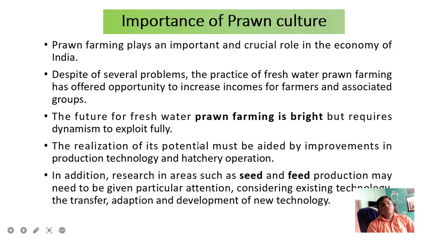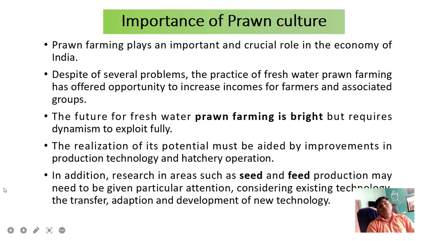And further, freshwater prawn farming is promising, but requires dynamism to exploit fully, and the realization of its potential must be aided by improvements in production technology and hatchery operation. We know the seed is very important as far as prawn culture is concerned. So this production technology and hatchery operation may be improved. It must be improved. So farmers can take the juveniles, the seed of the prawns, for their culture system.